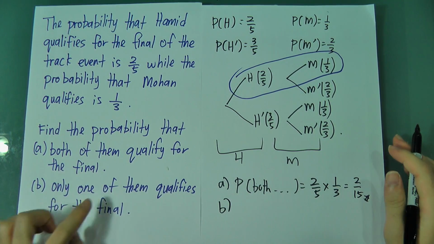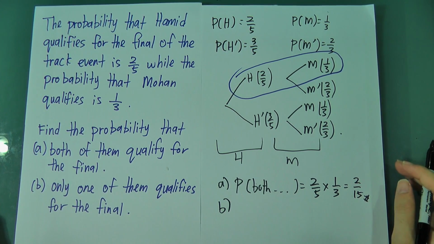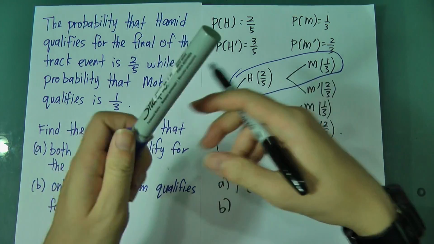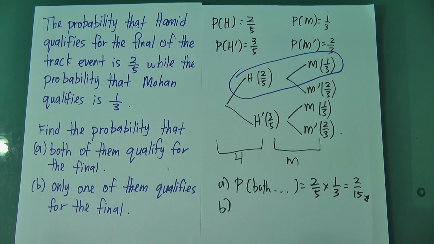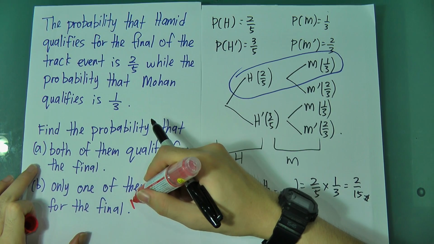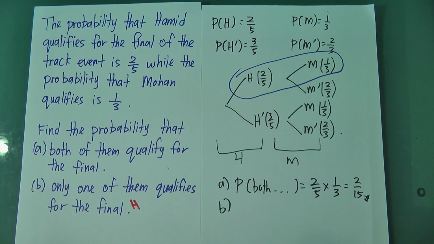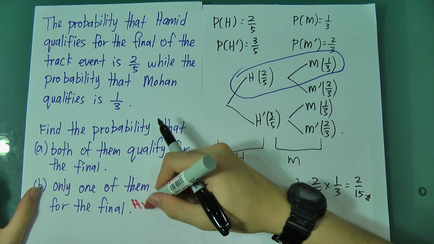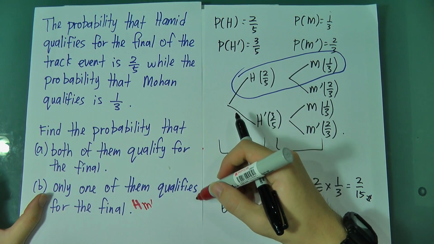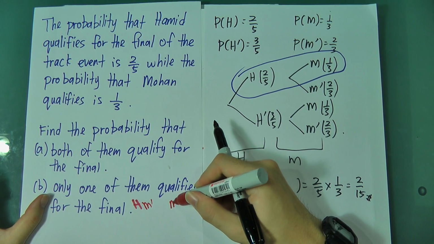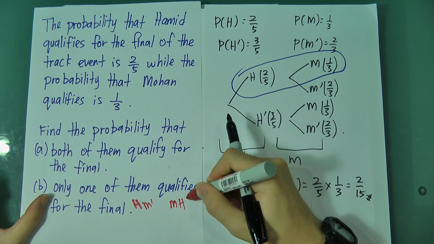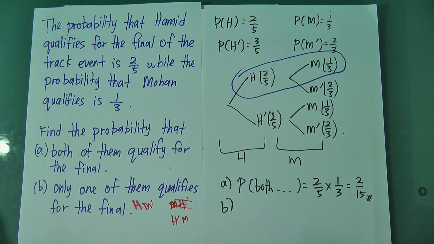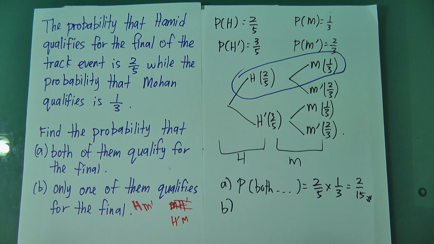B. Only one of them qualified for the final. So what does that mean? I'll write it again. Okay, only one of them means when Hamid is qualified, Mohan will be not qualified. Okay, if Mohan is qualified, Hamid will be not qualified. Or you can write Hamid not qualified, Mohan qualified. Alright, so this will help you understand it better.